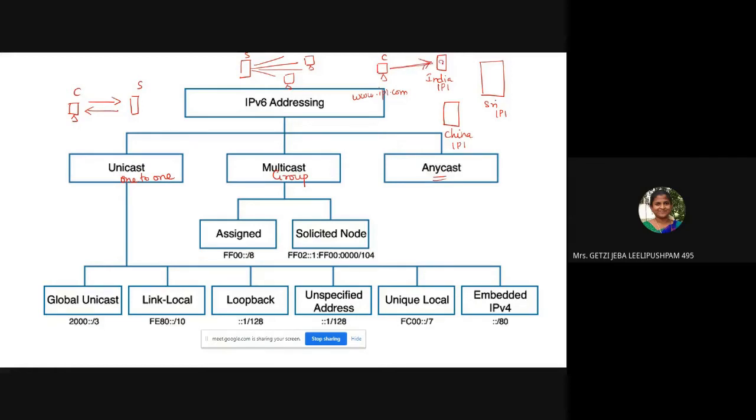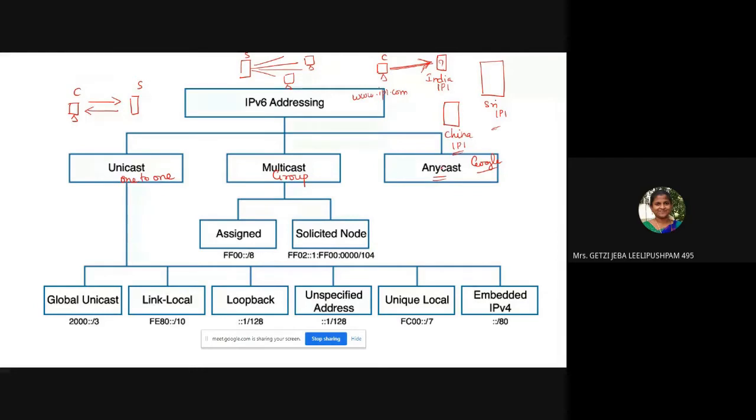Suppose the server is not able to serve this request, then it goes to the next nearest server. This is what you call anycasting. Anycasting is nothing but the same IP allotted to many servers. This is what is followed in Google data centers. So you can even explore more on the anycasting protocol. It gives the request to the nearest server possible, and that is what you call anycasting.